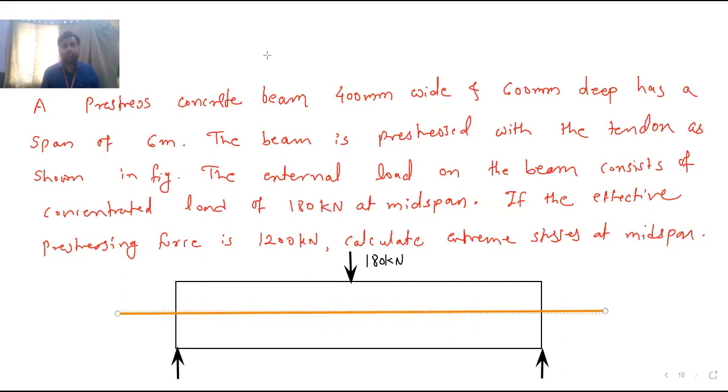And now we will draw the bent tendon profile. Okay, so this type of tendon is there.